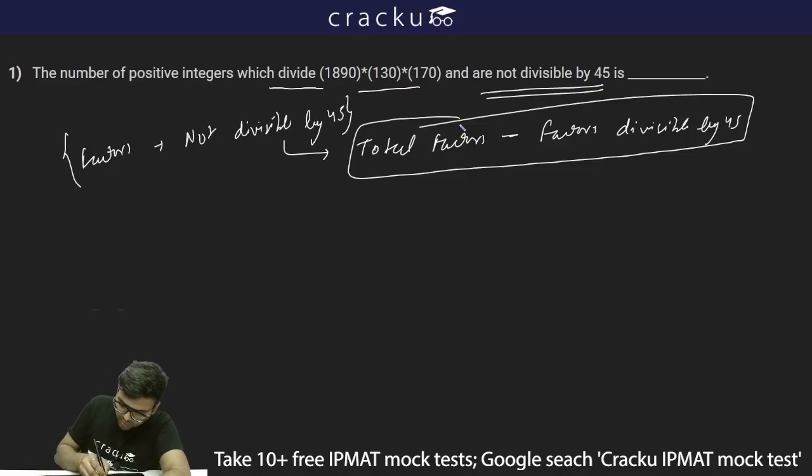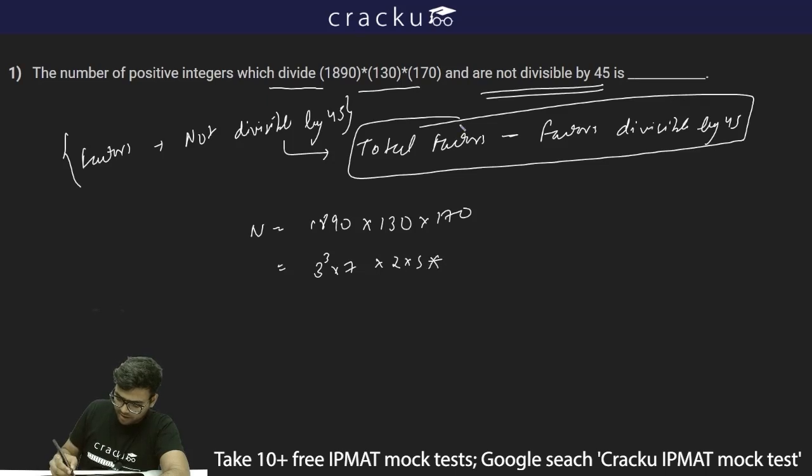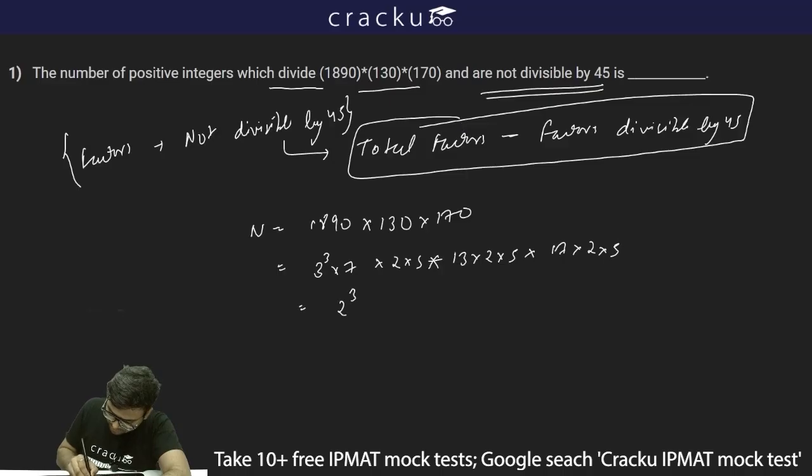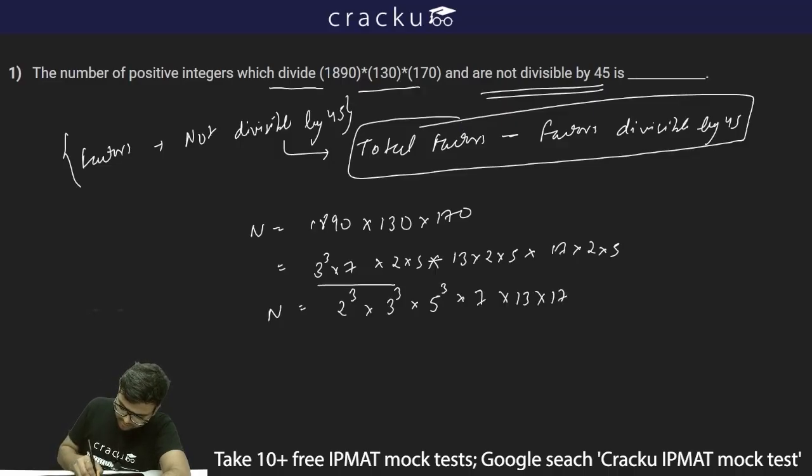Now the number is 1890 into 130 into 170. So n is equal to 1890 into 130 into 170. 1890 can be written as 27 into 70, so this can be written as 3 cube into 7, and this 10 can be written as 2 into 5. Then we have 130 which can be written as 13 into 2 into 5, which is 13 into 10, and 170 can be written as 17 into 2 into 5. Thus our final n will be 2 cube into 3 cube into 5 cube, then into 7 into 13 into 17. So this is my n.